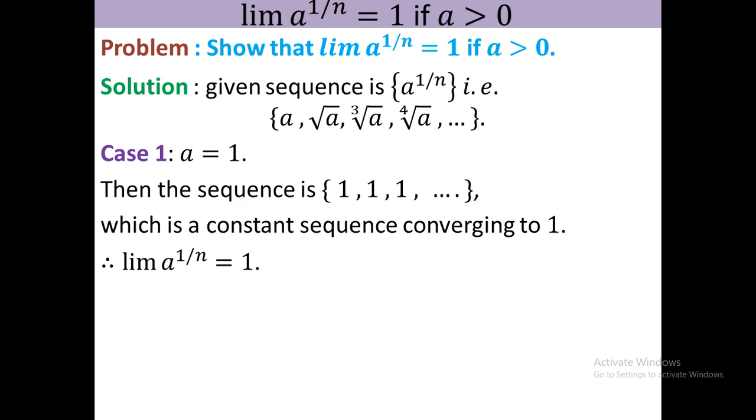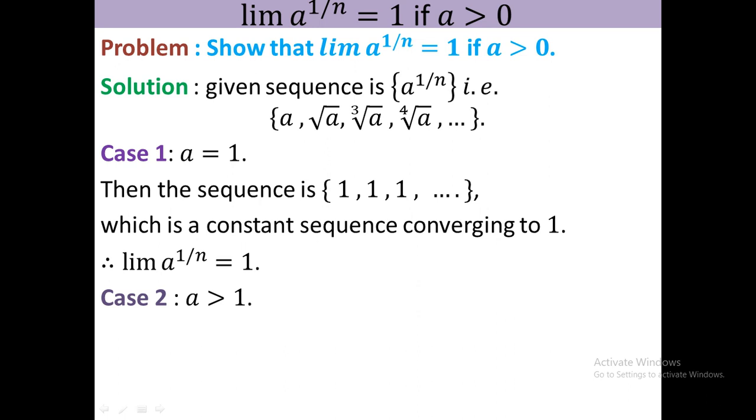Here a is greater than 0. In case 2 we consider a is greater than 1. So the remaining case, that is case 3, we will discuss when a is positive but a is not in case 1 or case 2, that is, a is not greater than 1 and not equal to 1, that is, a is positive but a is less than 1, which is discussed in case 3.